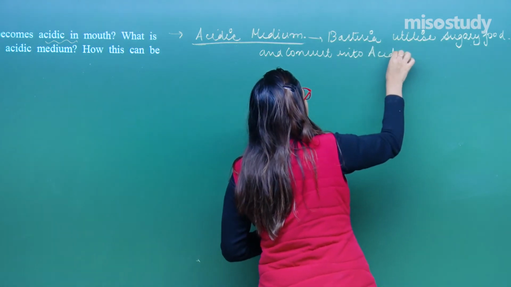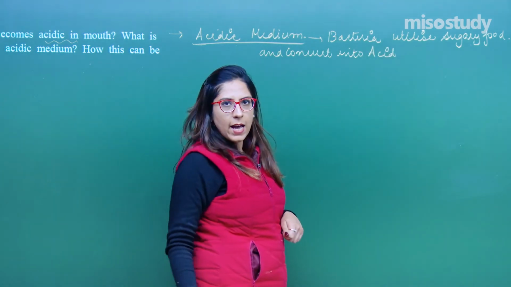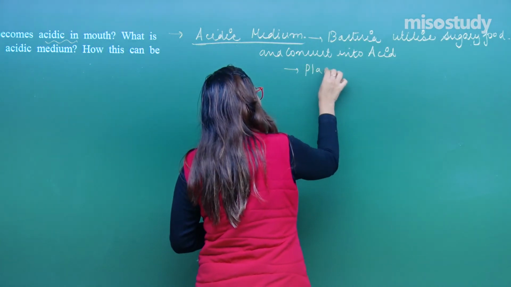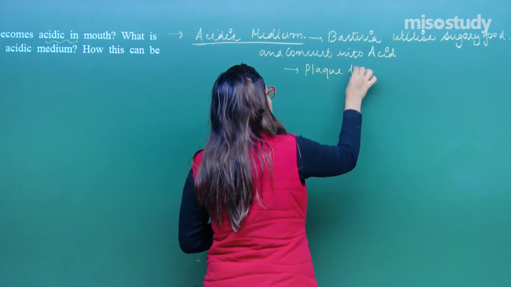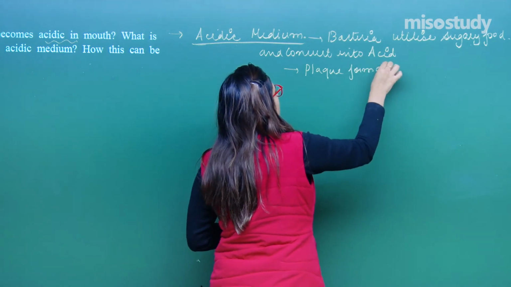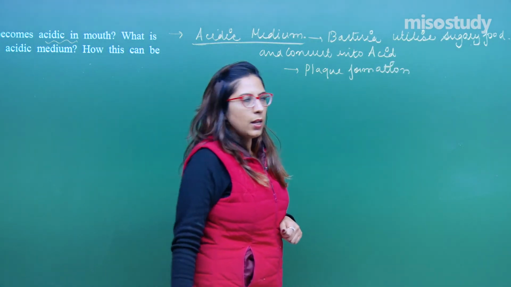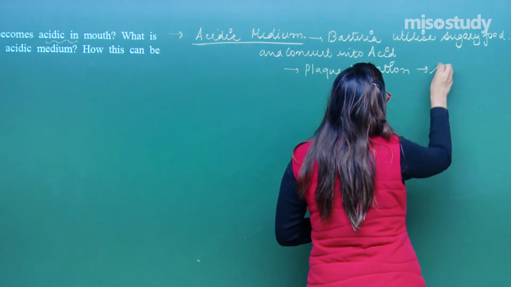Once they convert it into acid, this acid leads to the formation of plaque. So what will be the consequence? Plaque formation. After this plaque formation, your saliva cannot reach